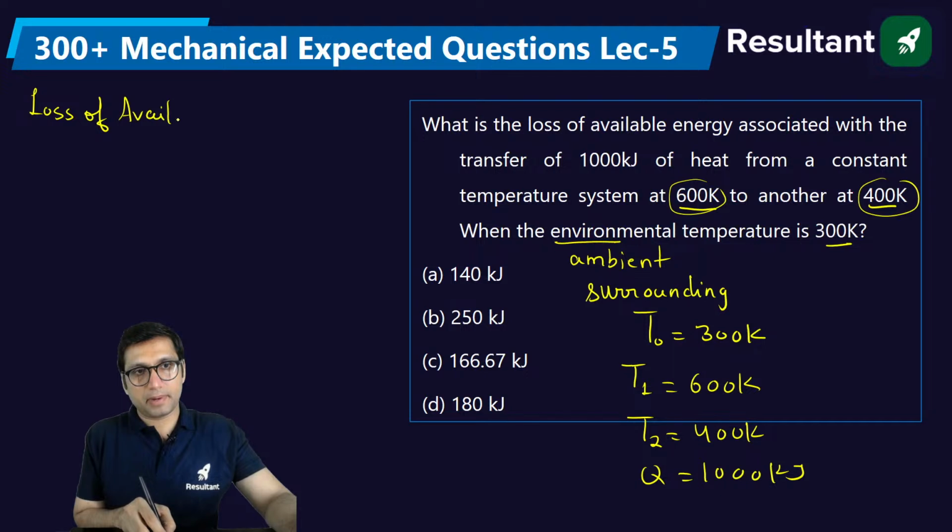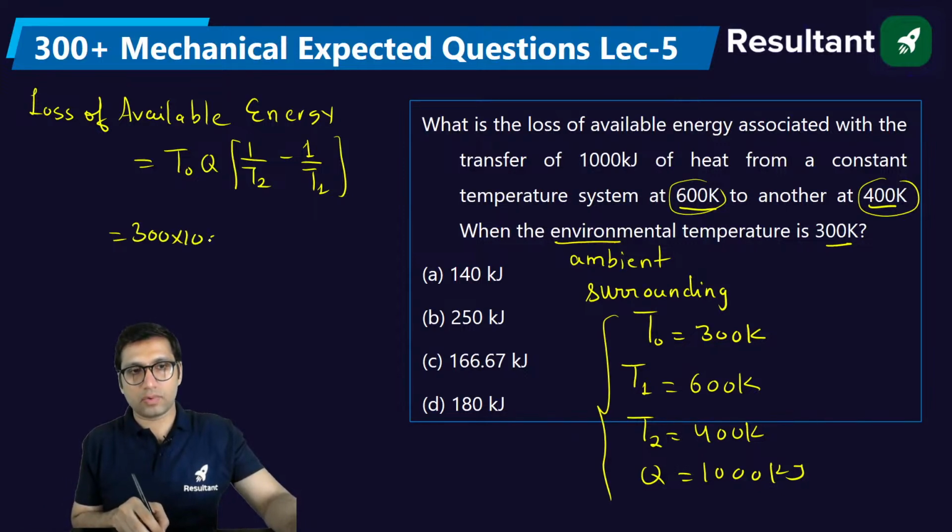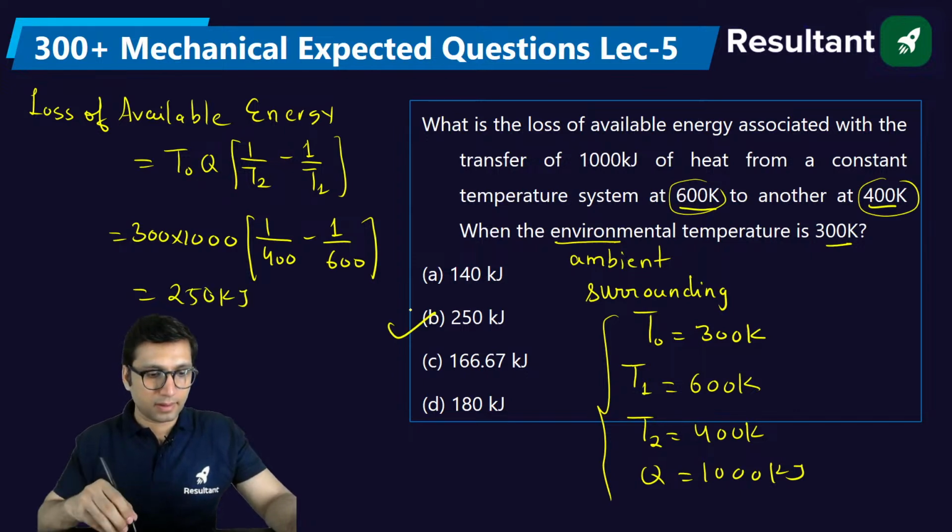If you remember it, it will be T naught into Q into (1 by T2 minus 1 by T1). Just put all the values. This will be 300 into 1000 into (1 by 400 minus 1 by 600). Just solve it. Are you all getting 250 kilojoule? Okay. That will be the answer.